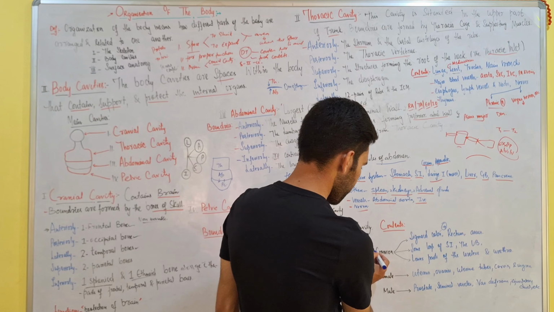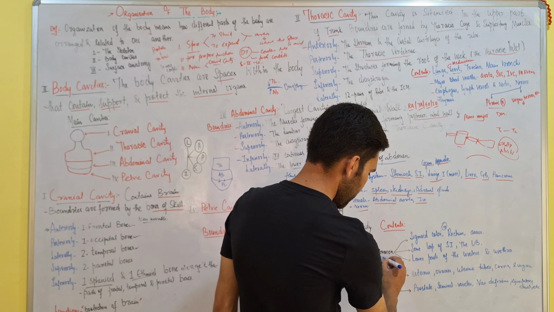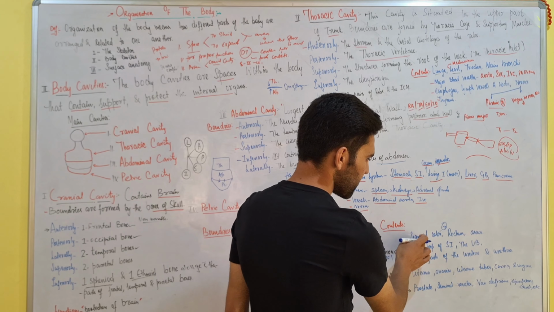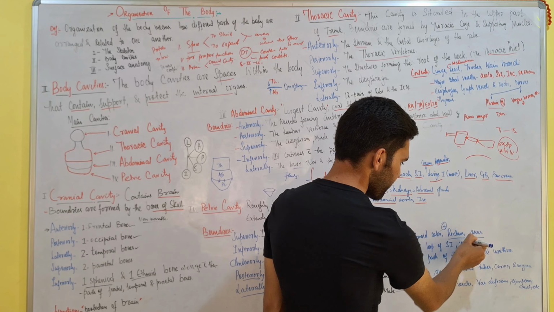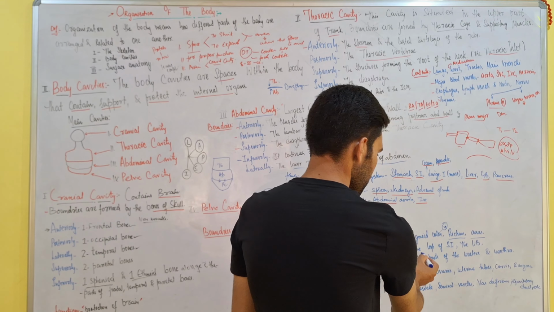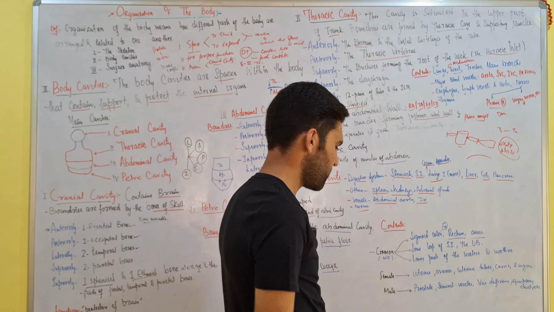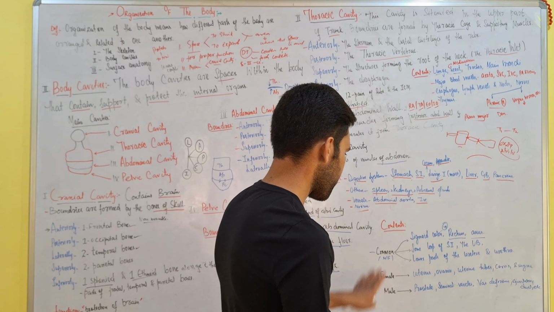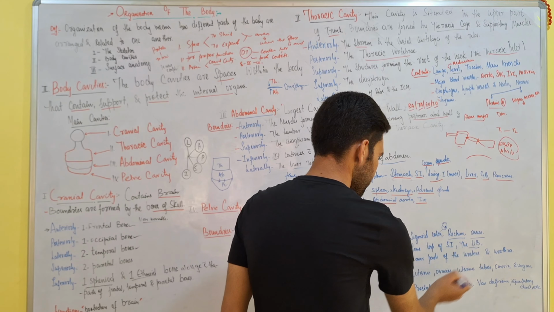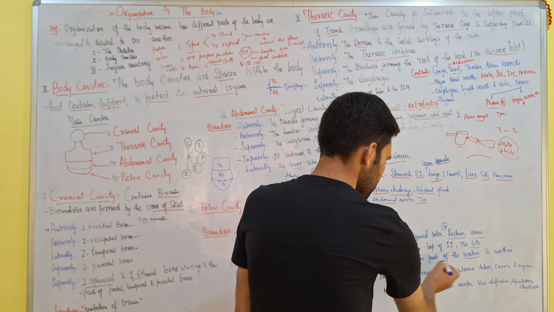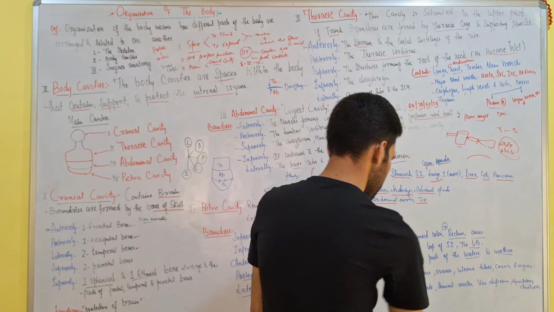It has some difference. Common, it is both in males as well as in females, like sigmoid colon and rectum and anus. Some loops of small intestine are also present in this pelvic cavity, but not the whole small intestine, and the urinary bladder. Lower parts of the ureters are present in both, and urethra.